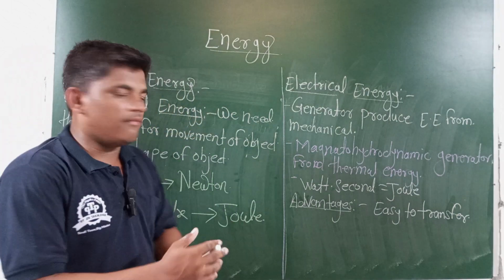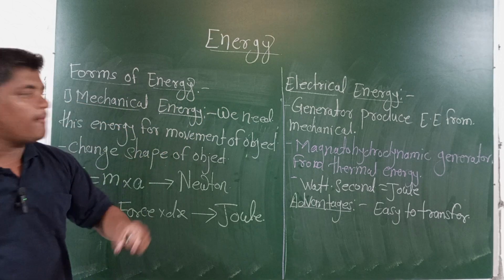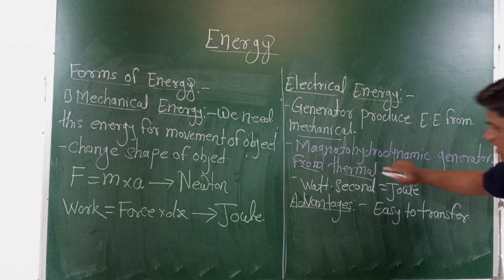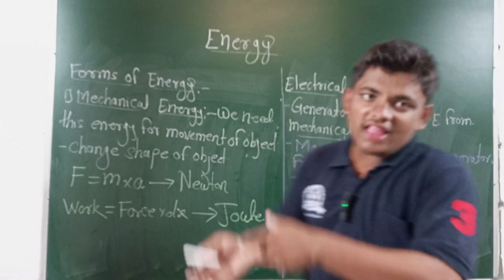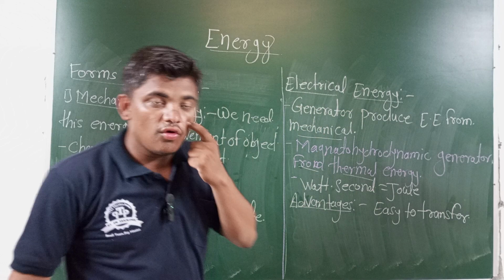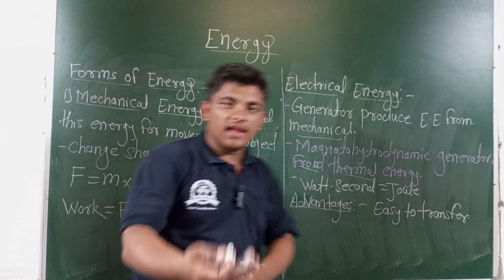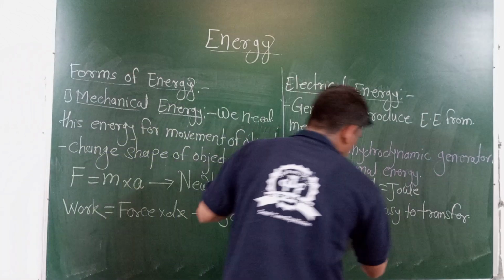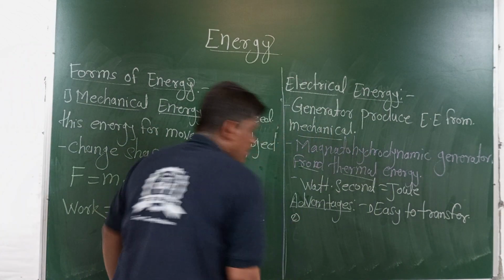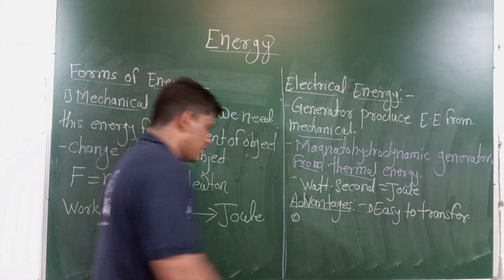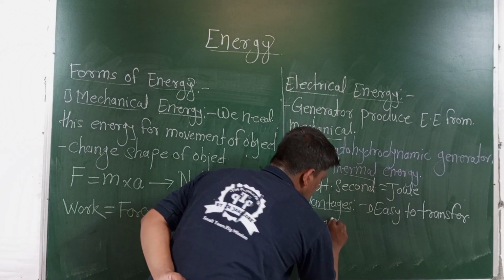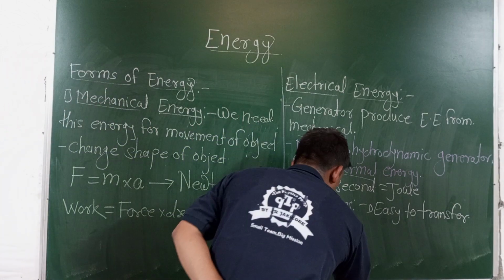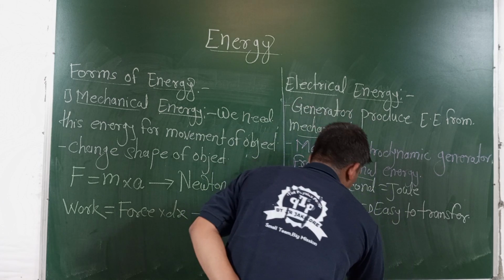Another one is easy to form: this electrical energy is made from all types of energy, that is mechanical energy, thermal energy and chemical energy. प्रत्येक एनर्जी पासून हा इलेक्ट्रिकल एनर्जी तयार होतो, त्यामुळे it is easy to form. The second one is easy to distribute, easy to measure, easy to count, and easy to control.